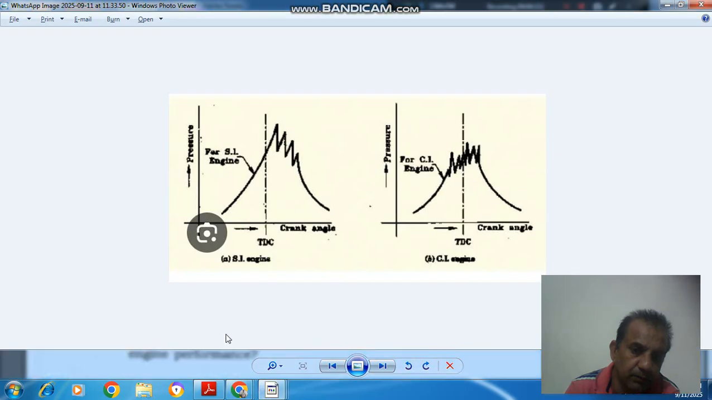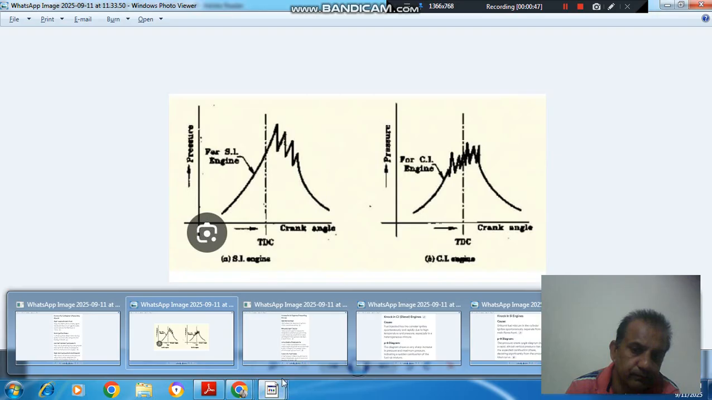So this is your P theta diagram for SI engine, and here the sudden pressure rise is after TDC, and this is the diagram for knocking in CI engine. Here the sudden pressure rise is before TDC. Okay. So here the explanation is,